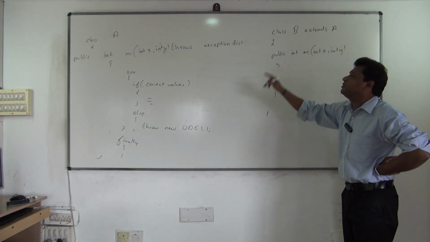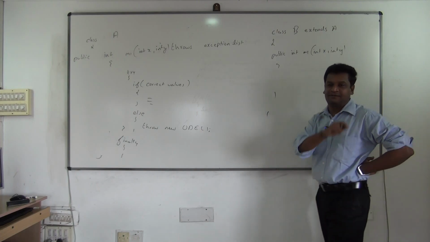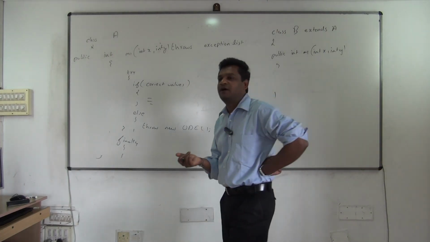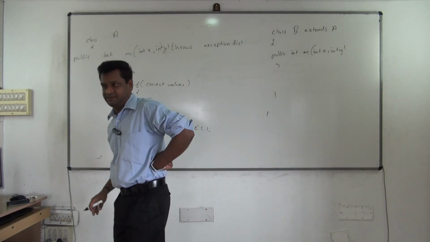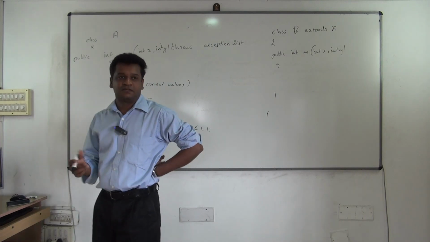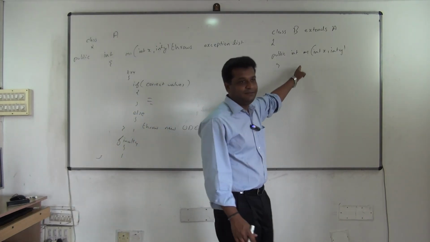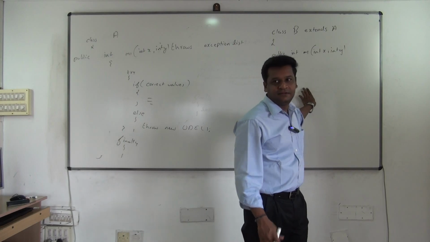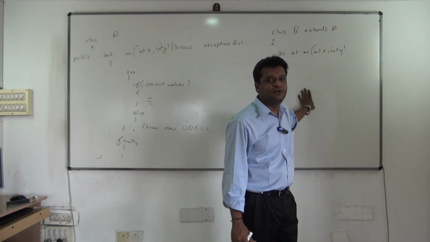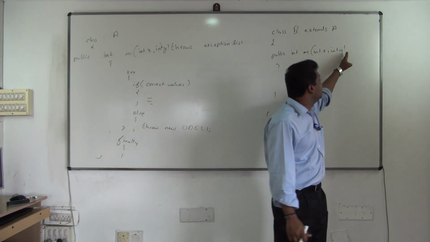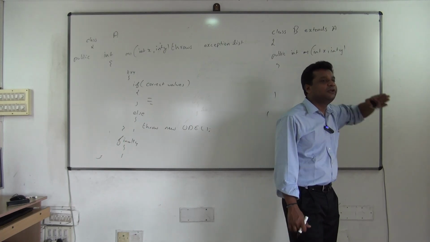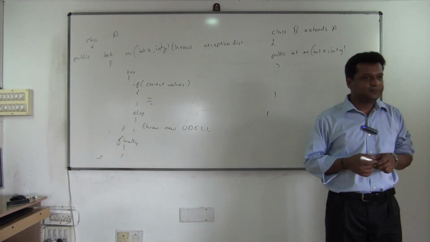But what if your superclass method is throwing an exception? In the subclass, what are the possibilities now? Okay, how will you write it now? Throws what? Because you are writing the logic now. Somebody has written this. So what are the possibilities for you to write here? Throws, what all you can do. That's what I am trying to teach you now. Understood?